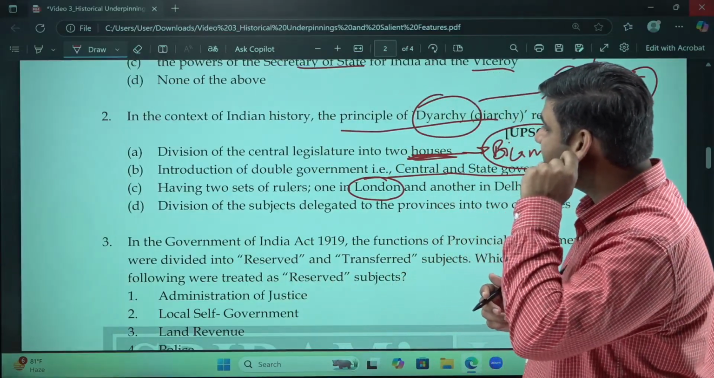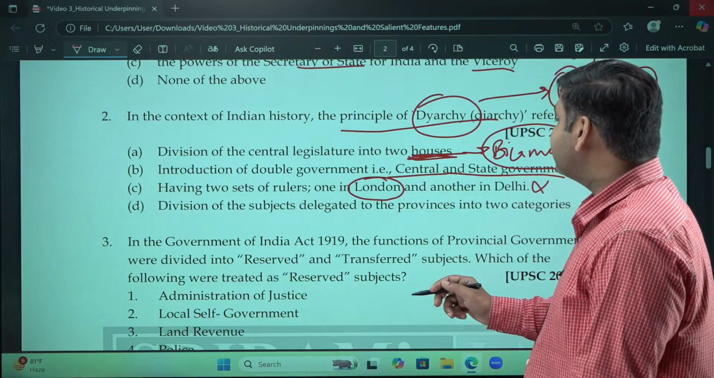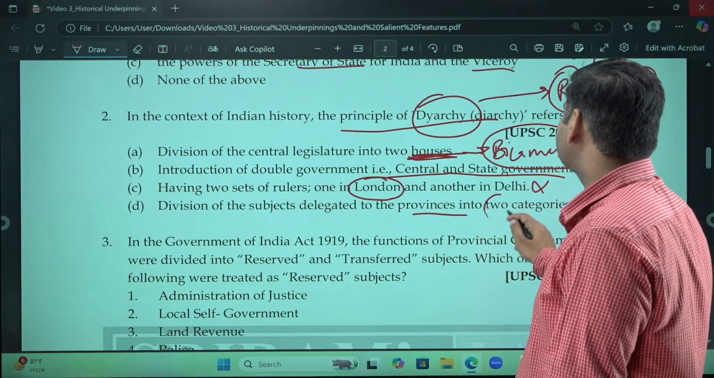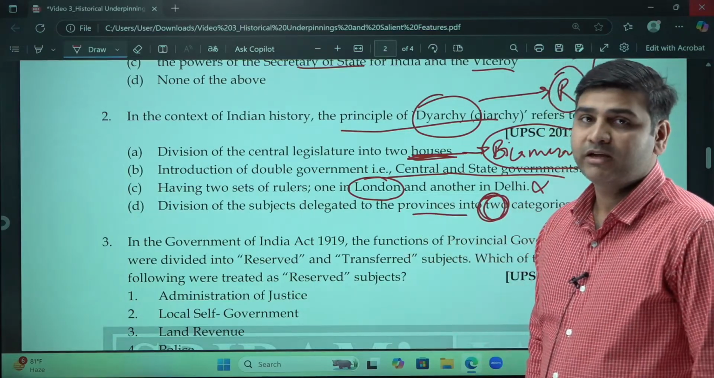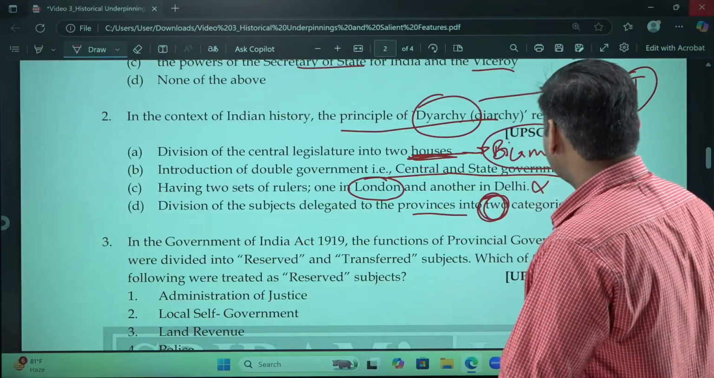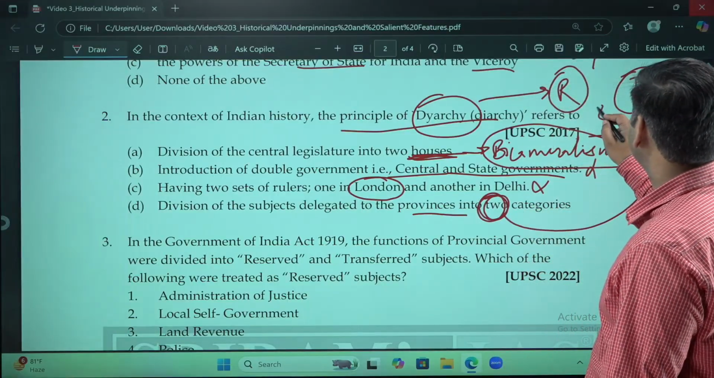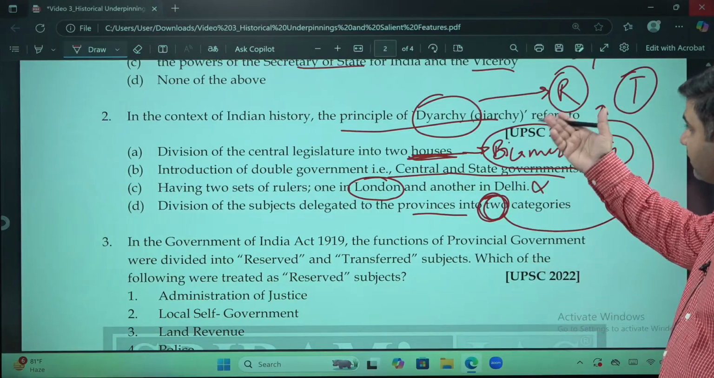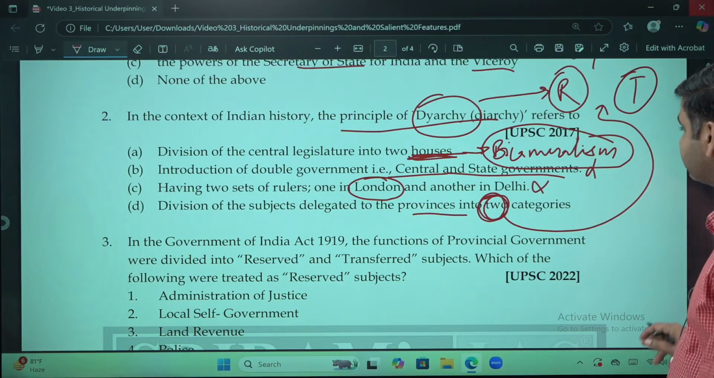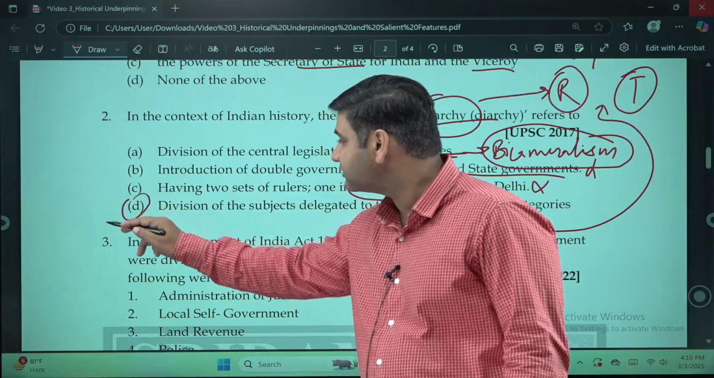Let's see what is written. Division of the subjects delegated to the provinces into two categories. Into two categories. Which were the categories? The reserved and the transferred category. D is our answer. D is the correct answer here.